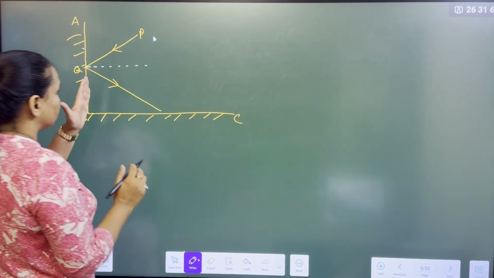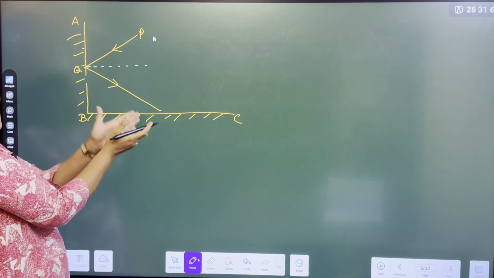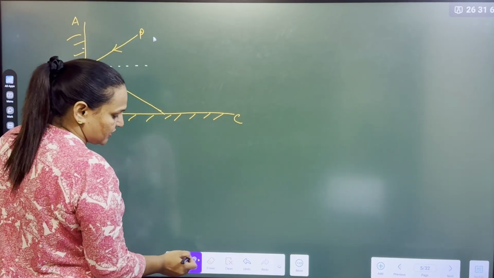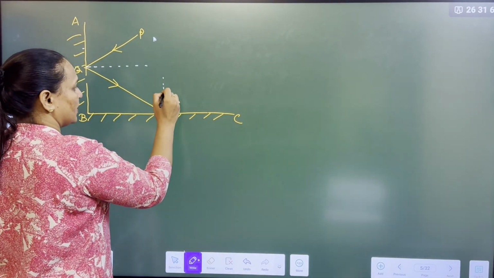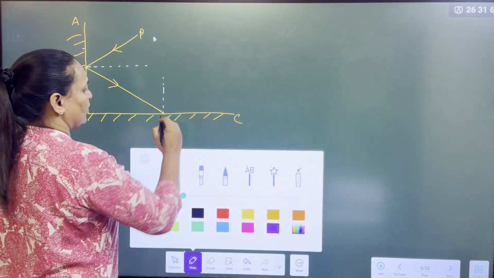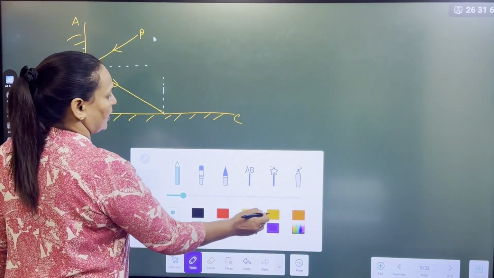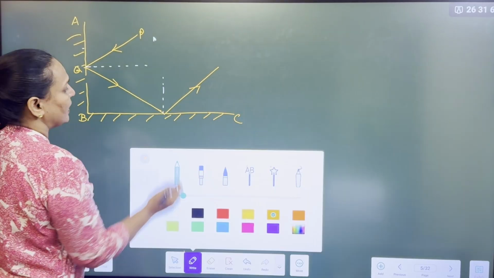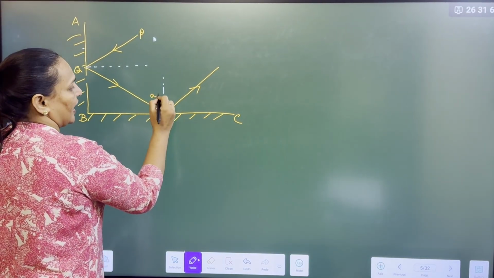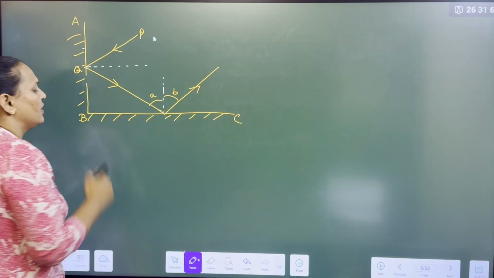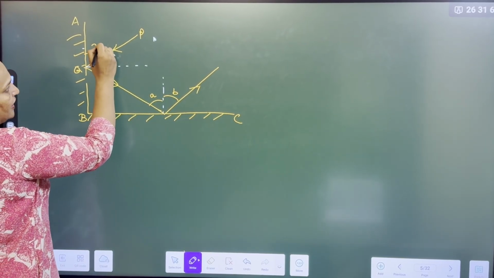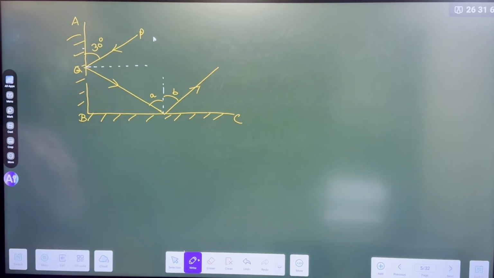And this reflected ray from the mirror AB acts as an incident ray for the mirror BC, and there is again a normal. Everybody knows every mirror has a normal, and again it will reflect. Now my question is: find angles A and B in the mirror BC. What is given? This angle is given as 30 degrees. That's all. Shall we start solving together?